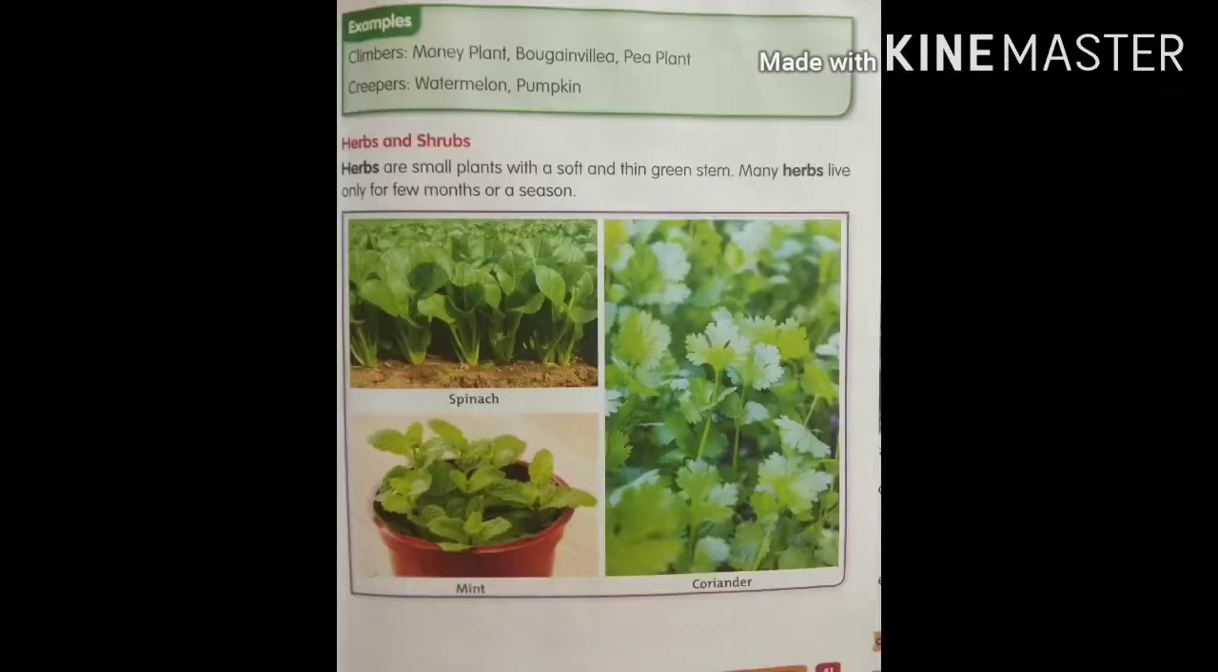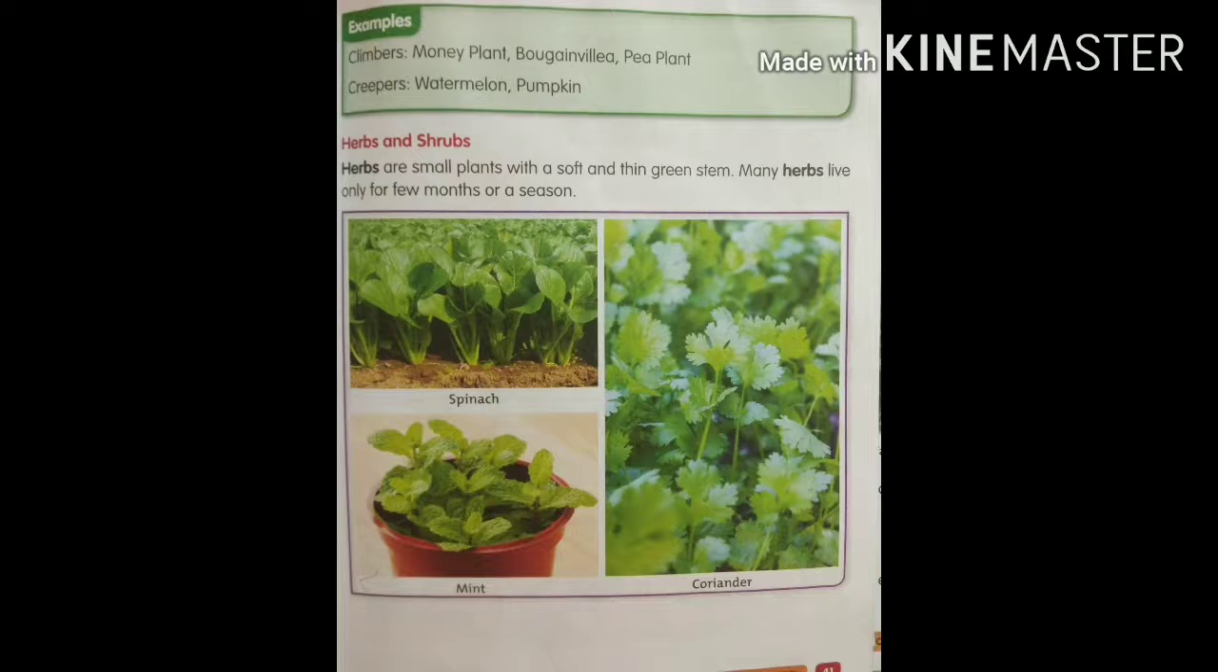Now open your textbooks, children. Yes, did you open? Page number 41. Keep your finger. Herbs and shrubs. Herbs are small plants with soft and thin green stems. Many herbs live only for a few months or a season. They grow season-wise also. See the examples: spinach, mint and coriander. These are the examples of herbs.